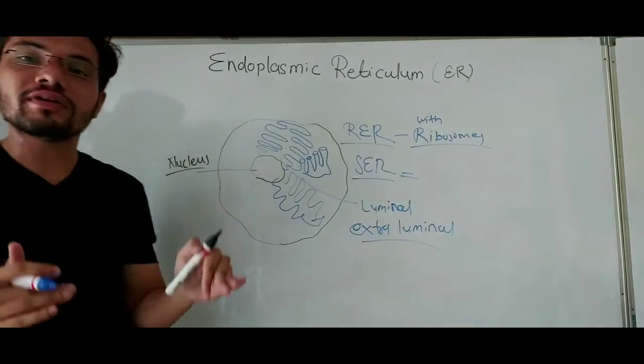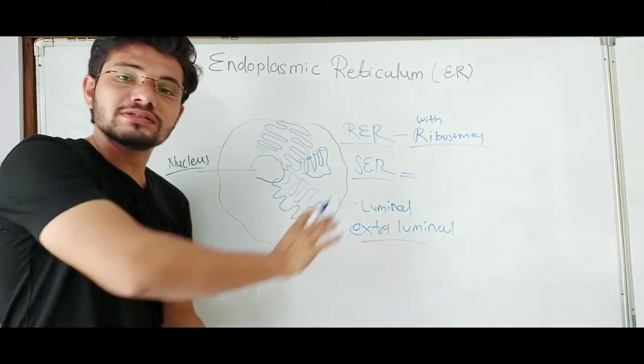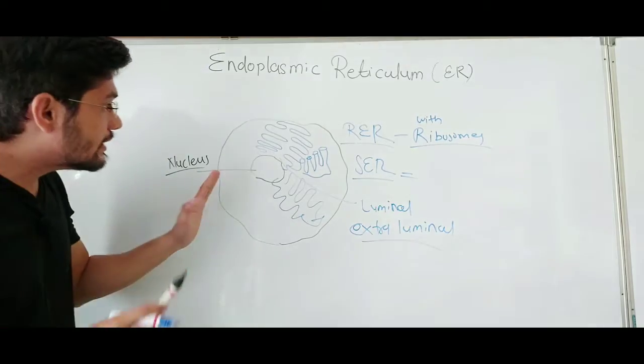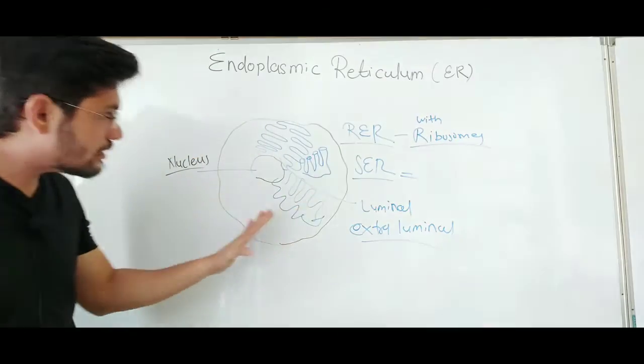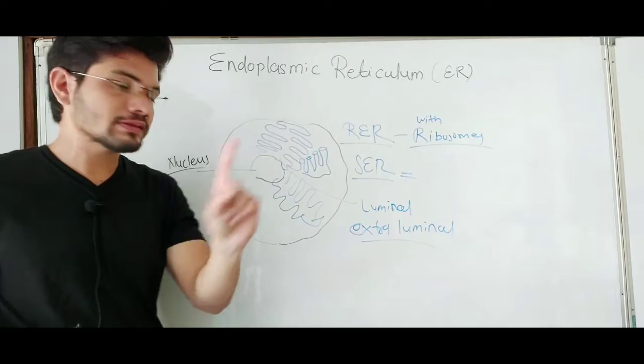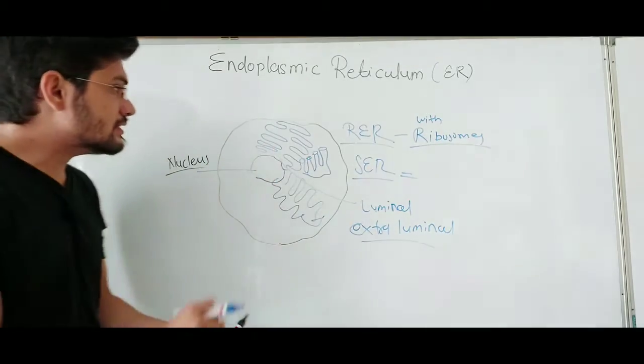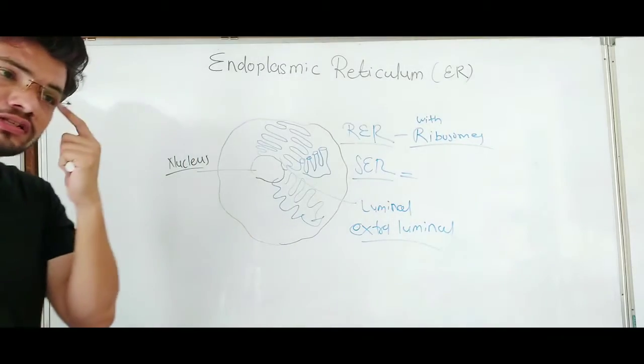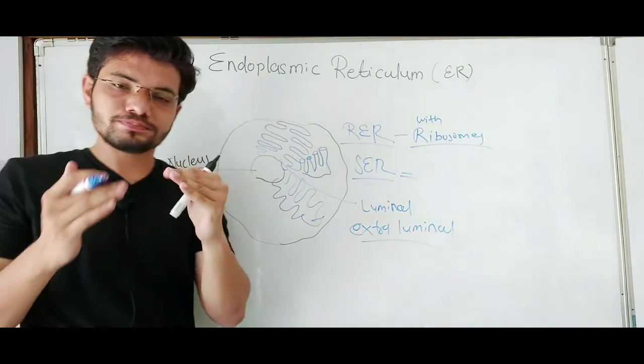The endoplasmic reticulum divides the intracellular space, which we mainly call cytoplasm, into two compartments: luminal, meaning inside the lumen or tube-like structure, and extraluminal.